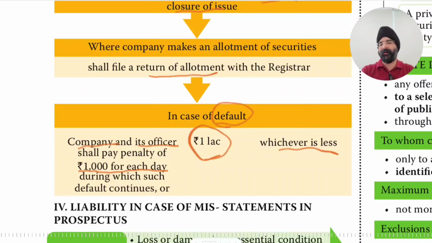So if the default continues every day and does not reach rupees 1 lakh, then that is the penalty amount. If the default continues for a longer period, the maximum fine that can be imposed is rupees 1 lakh.